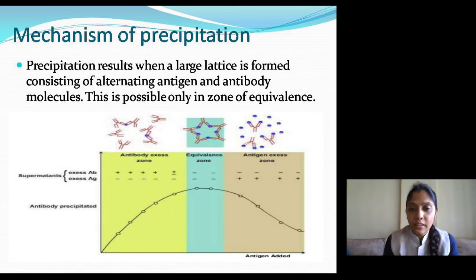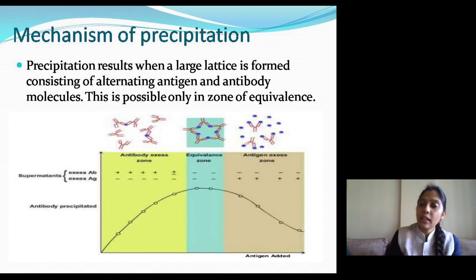So the later tubes are called the antigen excess zone, where the amount of antigen is more in comparison to the antibodies. So it will not lead to the formation of precipitation. Why? Because a large lattice will not form in the antibody excess zone.